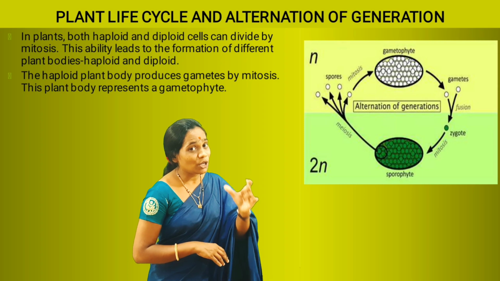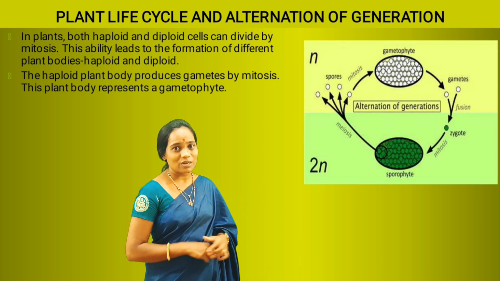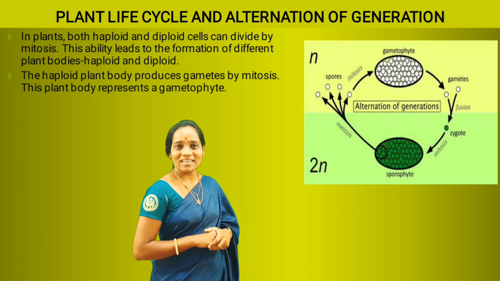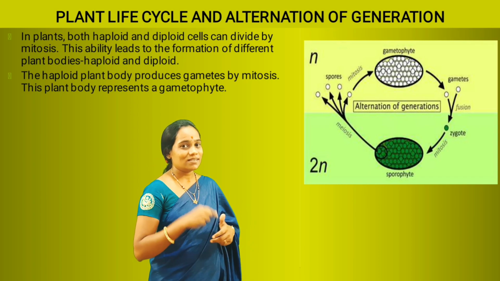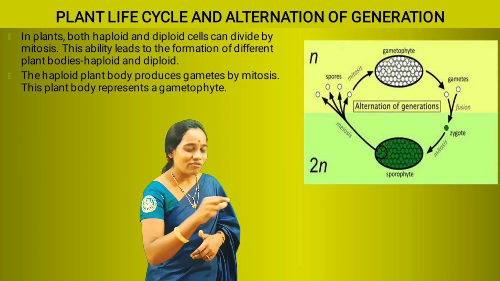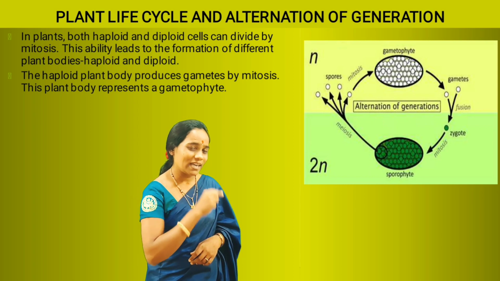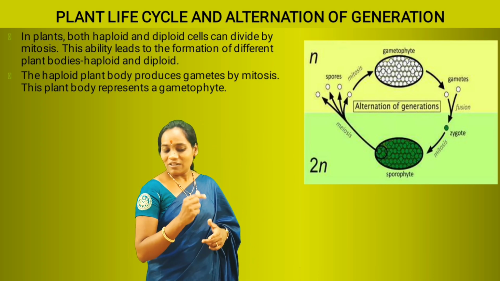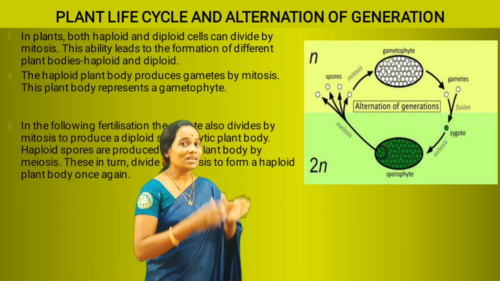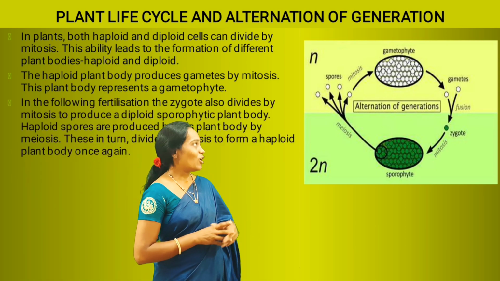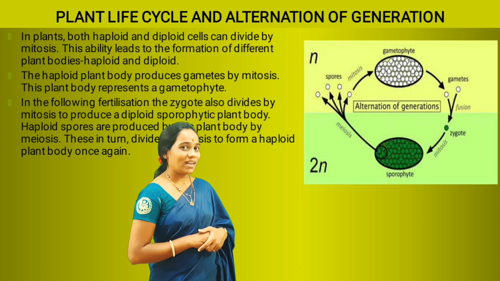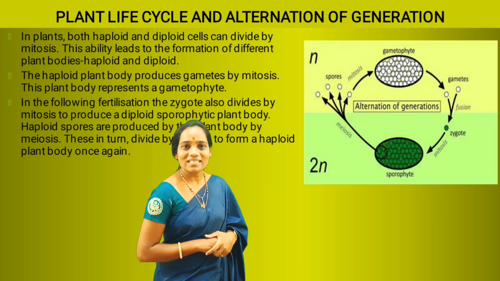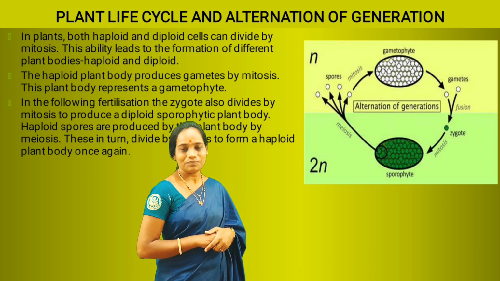The gametes produced by the gametophytic plant body fuse with each other. Fertilization takes place to produce the diploid zygote, the green colored single cell that you see, which is a diploid zygote.